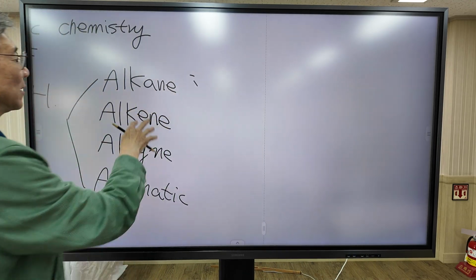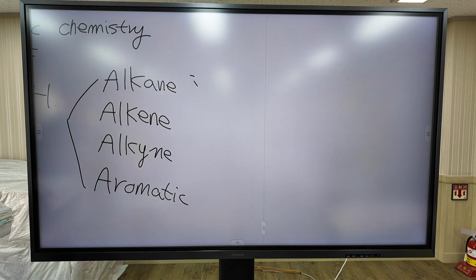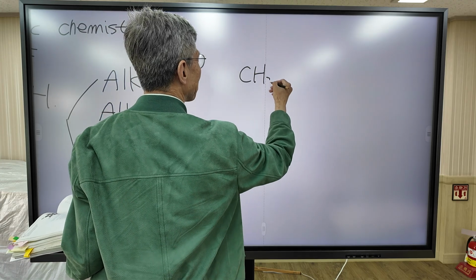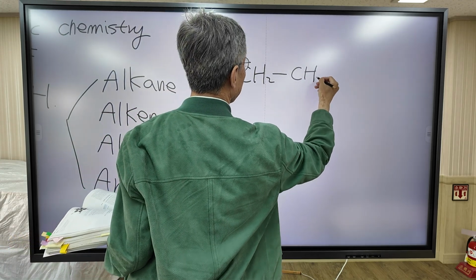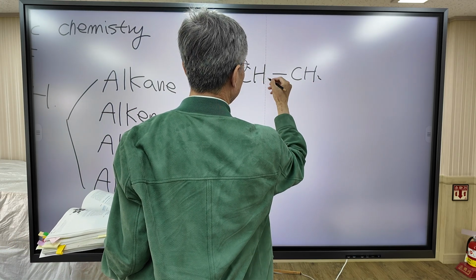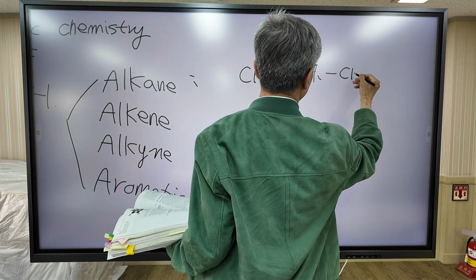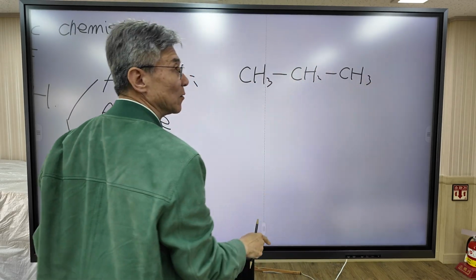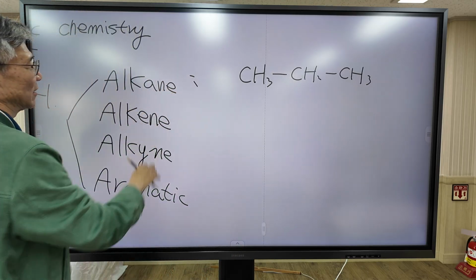An alkane is an organic compound in which all the carbon-carbon bonds are single bonds, such as propane. In this compound, all the carbon-carbon bonds are single bonds. This compound is called an alkane.